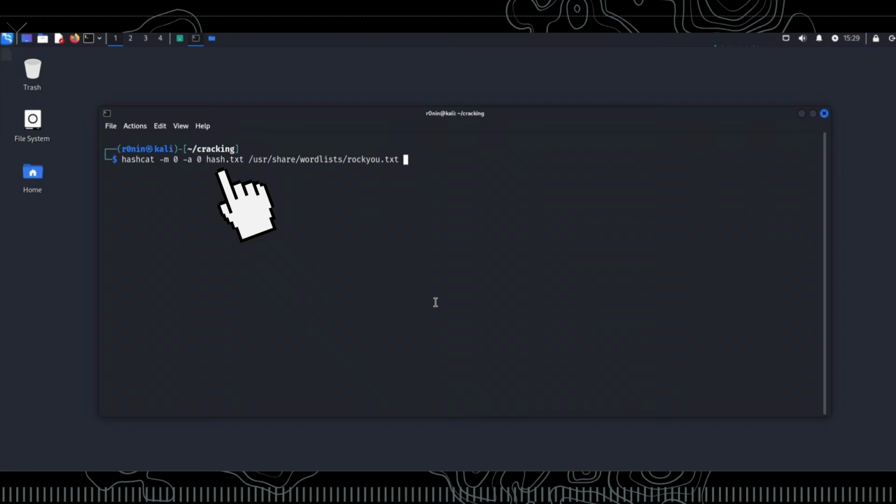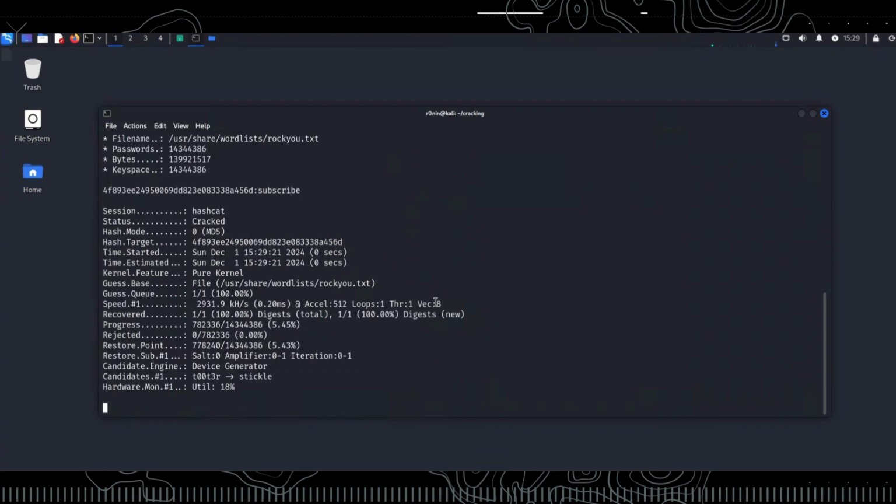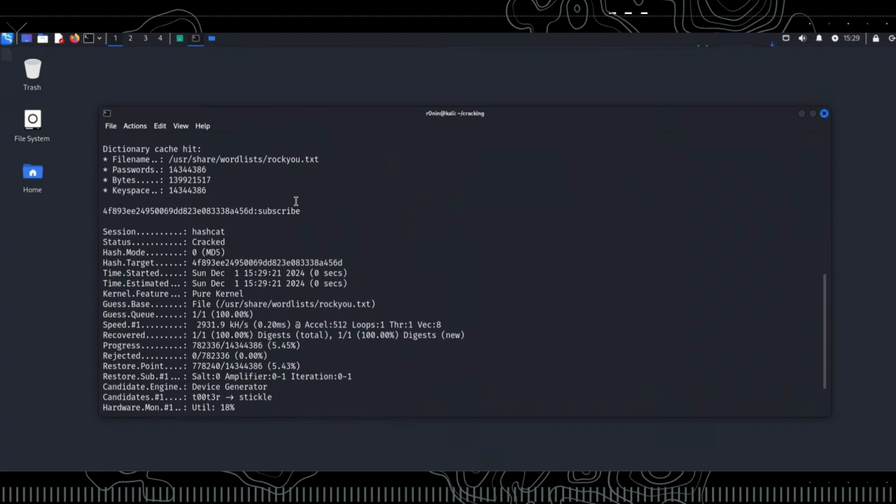hash.txt is the file containing the hash you want to crack. The last one is the wordlist file path that Hashcat will use to try and match the hashes. This command attempts to crack the MD5 hash in hash.txt using the words in the wordlist with a dictionary attack. It might take some time for the results to come in, so I'll skip the waiting part. And the results are in. The hash value appears to be subscribe.